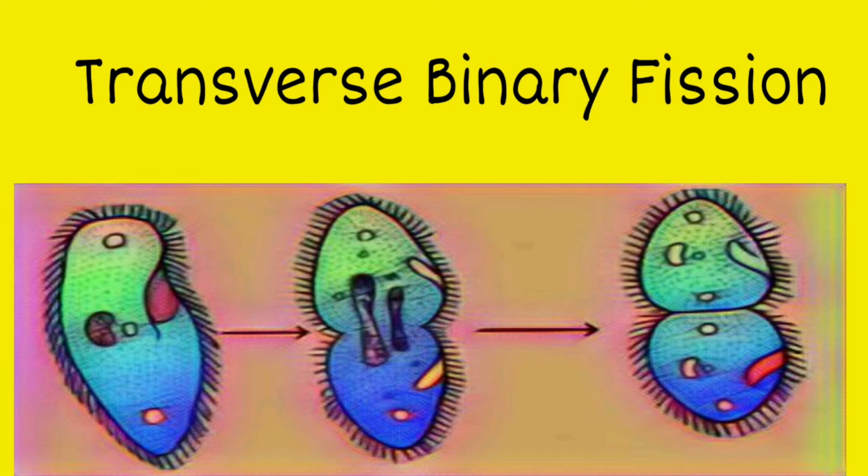Now if you see paramecium, then paramecium divides by transverse binary fission. Transverse means look at that axis of division. Okay, that division is called as transverse binary fission. Now binary fission on the whole is performed by such living organisms which have good, favorable conditions, like there's a lot of abundant food. So in this type they divide by binary fission.